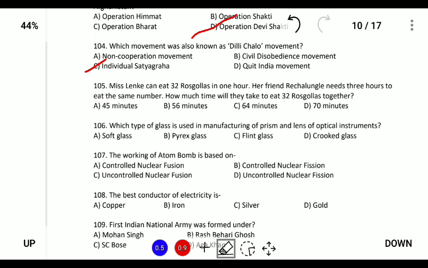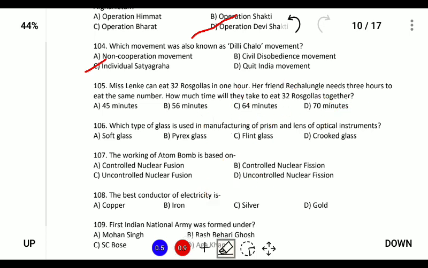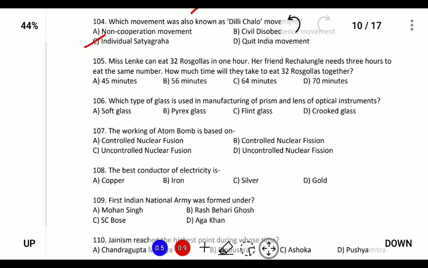satyagraha known as the individual satyagraha of 1940. The first individual satyagrahi was Vinoba Bhave, the second was Jawaharlal Nehru, and the third was Brahma Dutt. So the slogan of Delhi Chalo was given during the individual satyagraha movement. Next, 106 is numericals. I'll be solving them in the next videos.